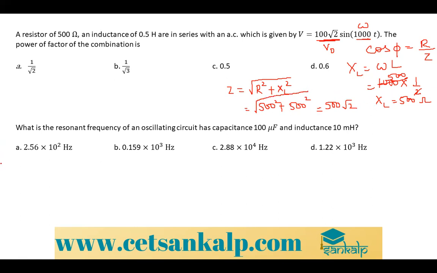So ಈಗ formula substitute ಮಾಡೋಣ. So cos phi is equal to R by Z. R ಎಷ್ಟು? 500. Z is 500 root 2. 500 cancel. So it is 1 by root 2. So option A is the right answer.